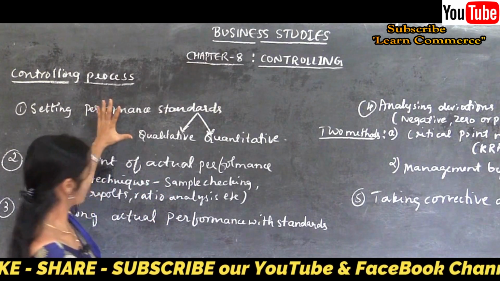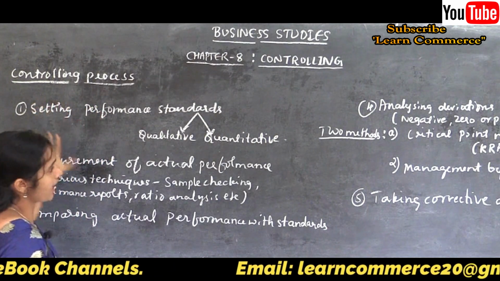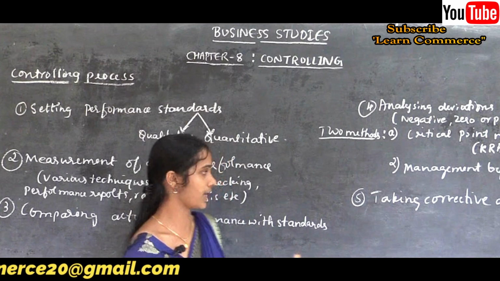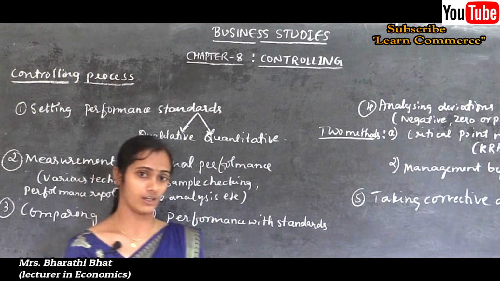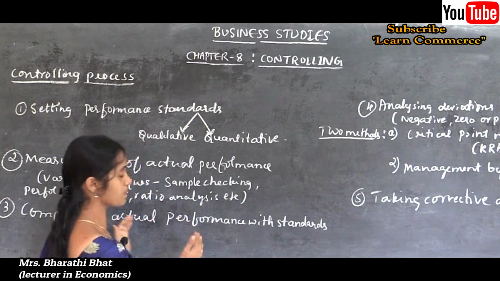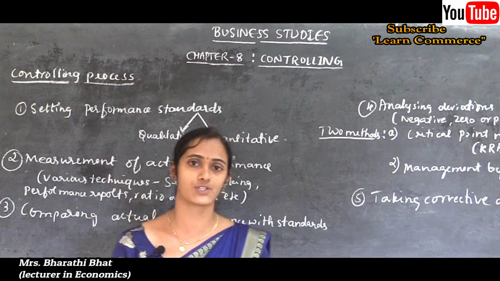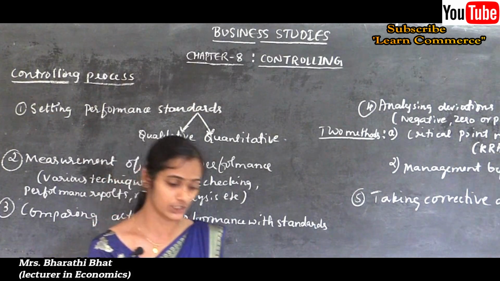For effective controlling within the organization, management has to follow this process to achieve the organizational goals. Overall, the main purpose of each and every organization through a proper controlling system is to achieve the objectives and the predetermined goals of the organization.